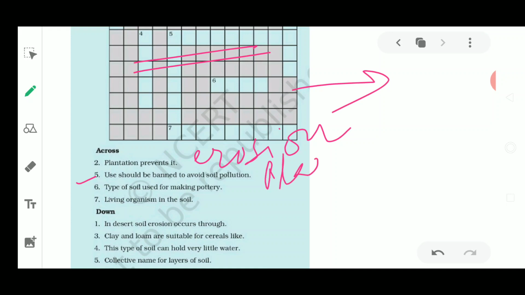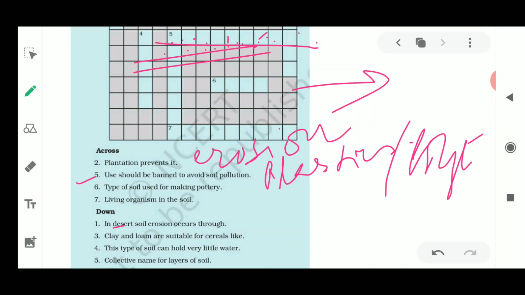Plastics. Okay, plastics could be there, or non-biodegradable waste could be there. Fertilizers could also be written, whatever letters could come in this gap, you could write. Okay, next is polythene. Polythene will also be the right answer. Just fill according to the gaps which are being given.